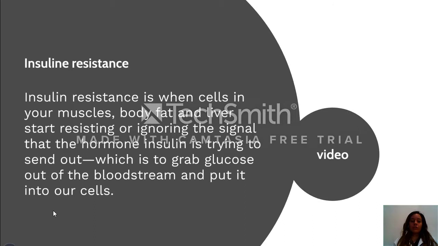Insulin resistance is when cells in your muscles, body fat, and liver start resisting or ignoring the signal that the hormone insulin is trying to send out, which is to grab glucose off the bloodstream and put it into your cells.